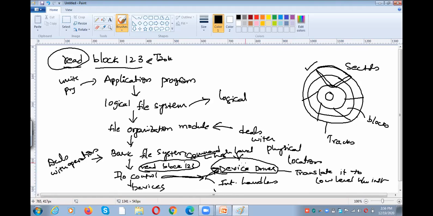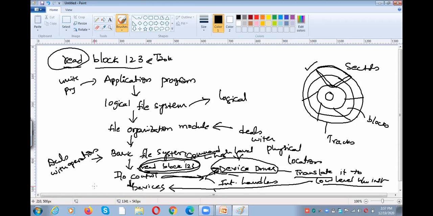What is the purpose of the device driver? It will take the high level command. What is the high level command? Read block number 123. This command will be given to the device driver. The device driver will take this high level command and translate it into the low level hardware instruction. Once it is converted, these instructions are understandable by the devices, so that low level instruction will be issued to the devices.